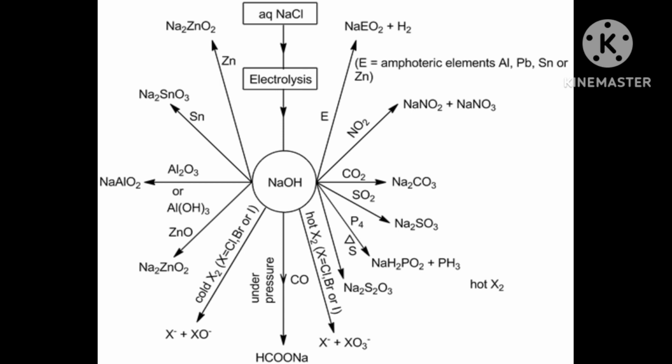This is the way to write metal ion to metal. It means the cation is converting to metal. That's why it is written as M n plus to M. The metal ion is converted to metal after taking the electron. This process is called reduction.